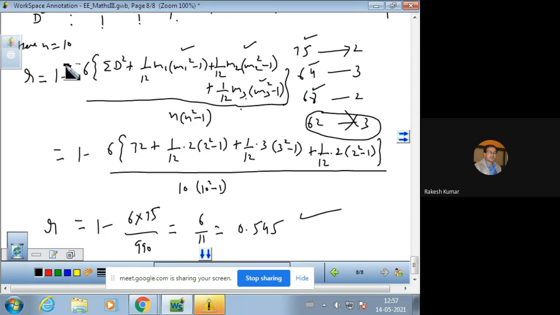Remember, this is the formula for tied ranks, that is, when the ranks are repeating. How many times the ranks are repeating, the formula will depend upon these values. If 3 ranks are repeating, then 3 times we will have to use this term, m1, m2, m3. If 4 ranks are repeating, one more term will come.